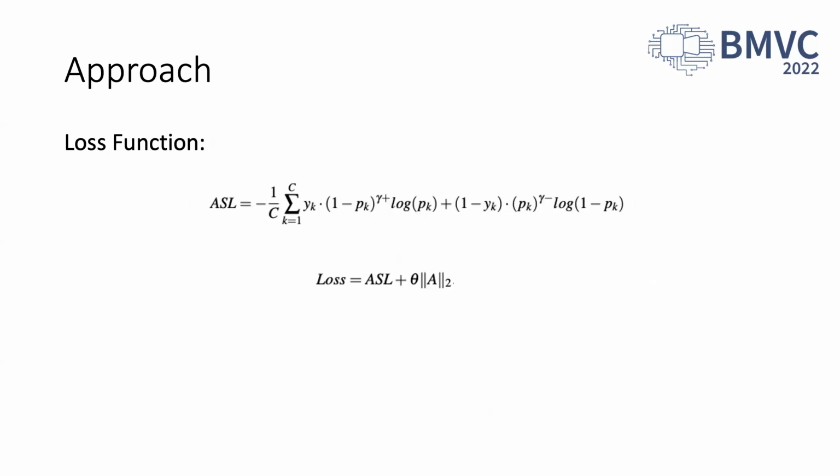We have mentioned that we adopt ASL as a loss function in our implementation. Due to the long-tail distribution of the object correlation, we found that the association map A is easily overfitted. Therefore, we use the L2 regularization on the association map with a non-negative parameter theta.